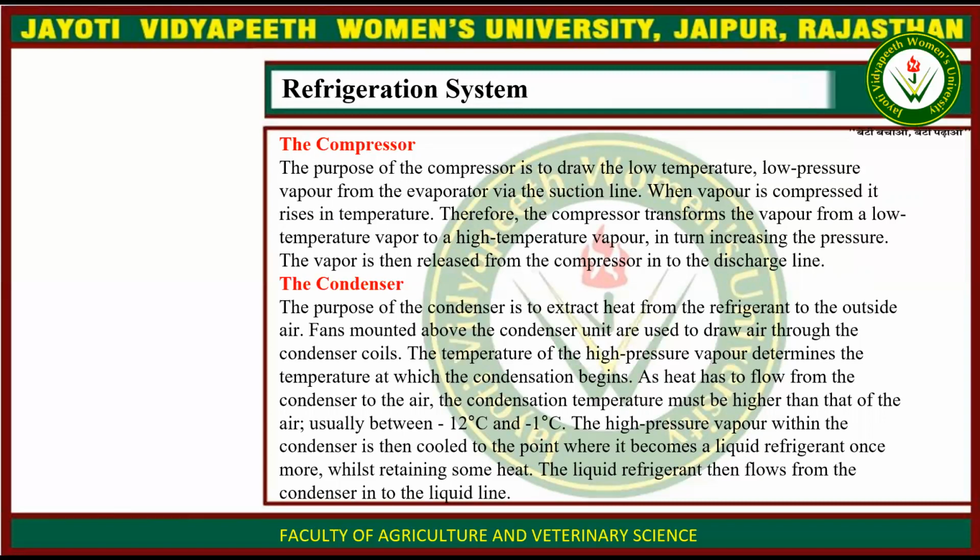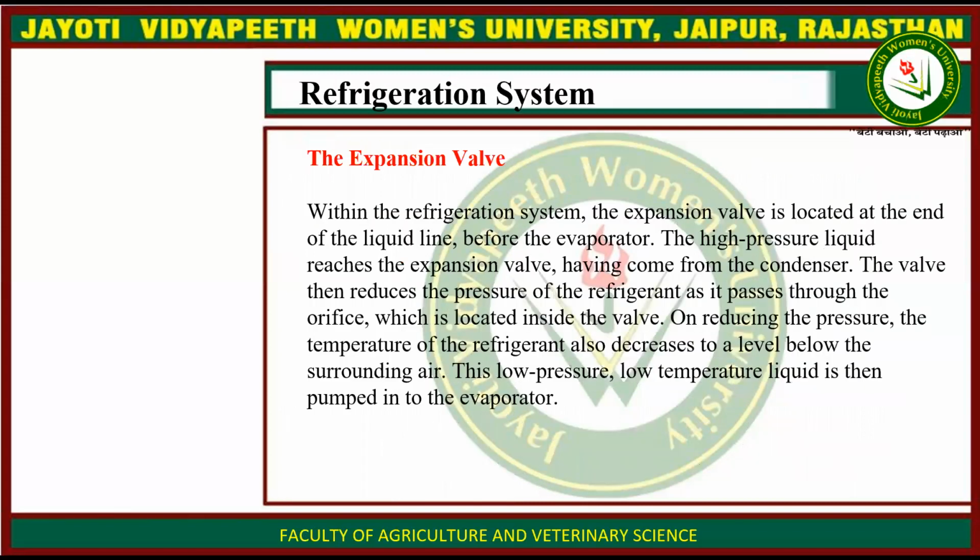As heat has to flow from the condenser to the air, the condensation temperature must be higher than that of the air, usually between minus 12 degrees Celsius and minus 1 degree Celsius. The high pressure vapor within the condenser is then cooled to the point where it becomes a liquid refrigerant once more. Whilst retaining some heat, the liquid refrigerant then flows from the condenser into the liquid line.